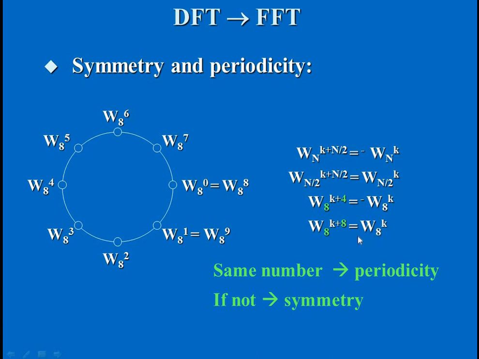The only clue, the hint we can get from this is, if you have the same number in both the prefix and the suffix, in the power as well as in the suffix, we can say it is a periodicity. If not, we can say it is a symmetry. Here we are having suffix as 8, so if you have the same number in the power, we can say it is a periodicity. If not, we can say that it is a symmetry value.